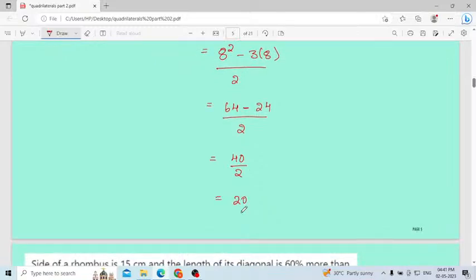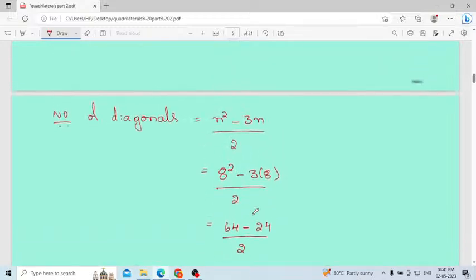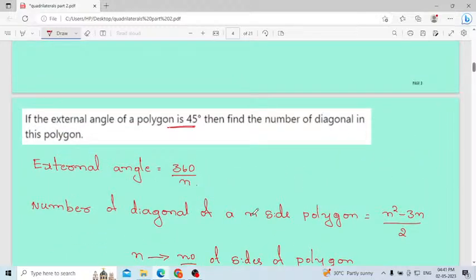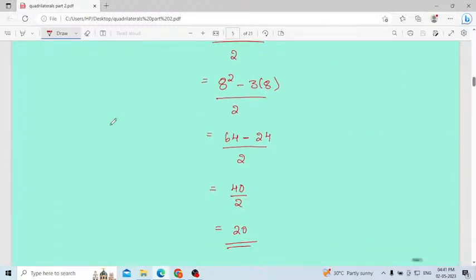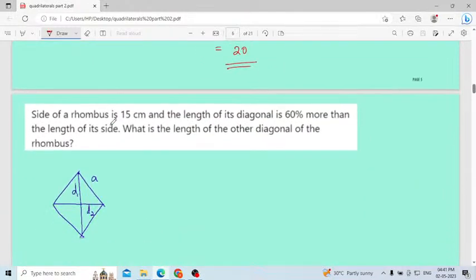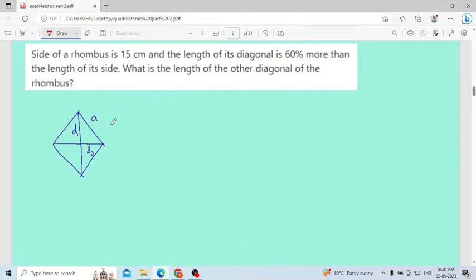Yes, what you got as the answer is correct. Yes, Usharani and Smita, correct. But here you have to remember the formula. Then what is given in the question is also very, very important. Here in the question they have given the external angle of a polygon, external angle only. You have to find out the number of diagonals. Understood everyone? Then I will move to the next question. Almost all the questions in quadrilaterals and polygons will be based on this. Sometimes they will give the internal angle, sometimes the external angle. Depending on those values, you have to find out the number of diagonals.